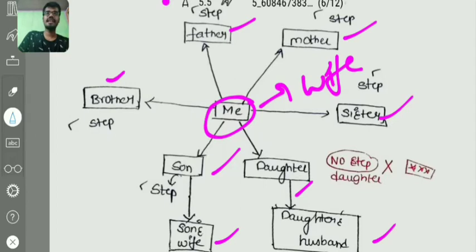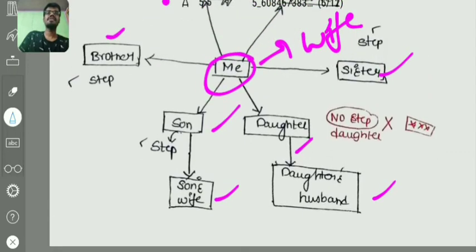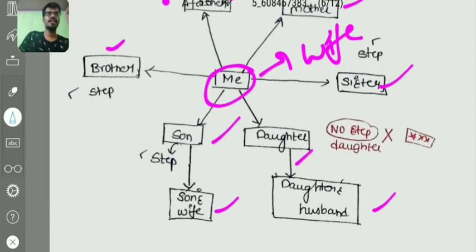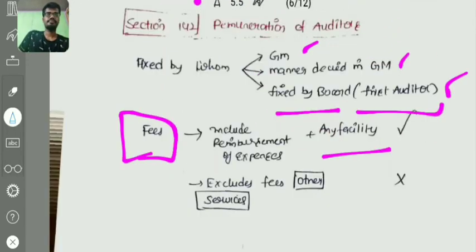Stepdaughter will not be considered as related to that person. In the case of an HUF, the members of that HUF are the relatives.